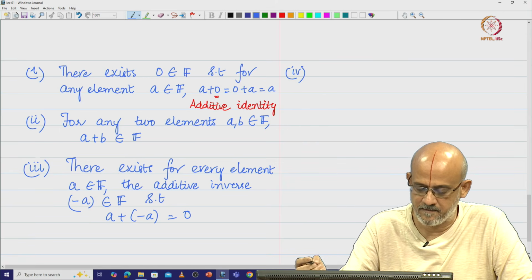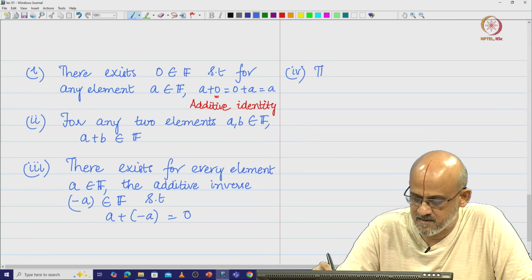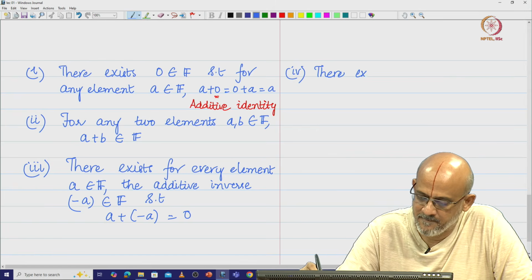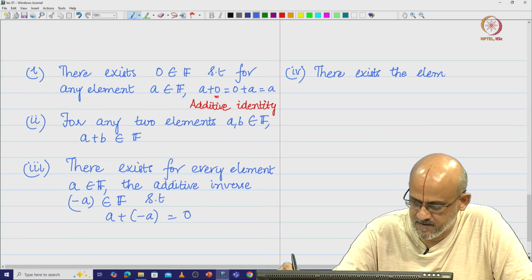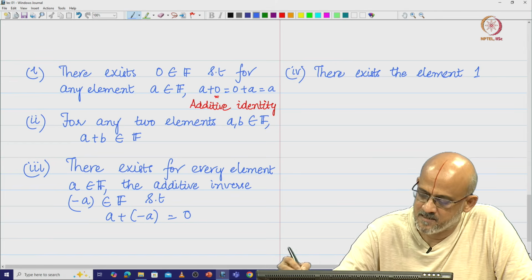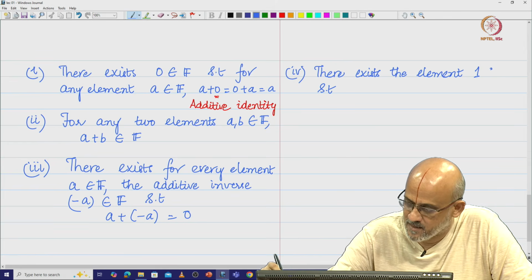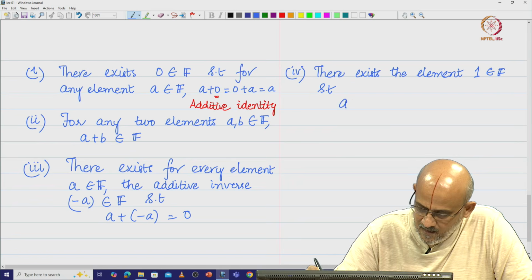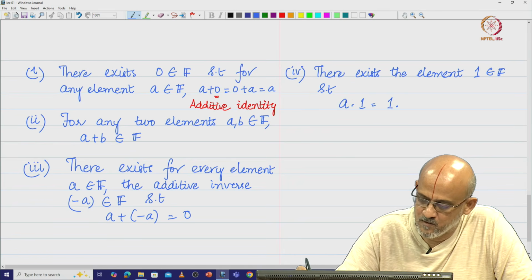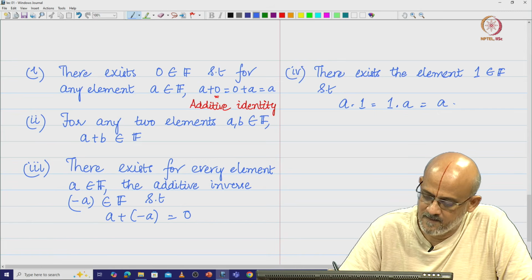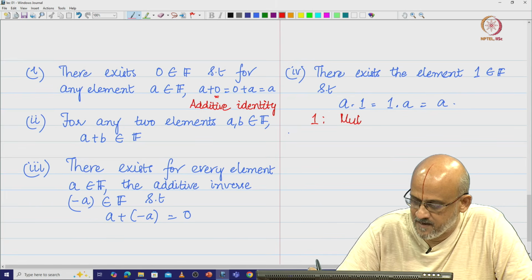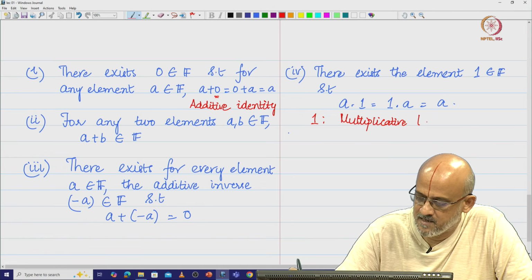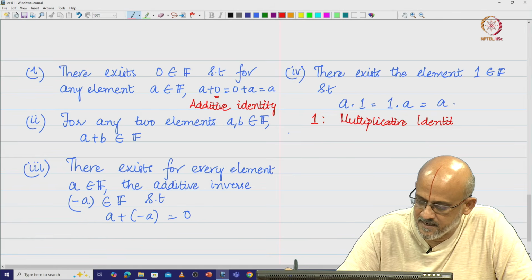And then we are going to take this fourth property where we say that there exists the element 1 in the field such that A into 1 is equal to 1 into A is equal to A. Then we are going to say that 1 is called the multiplicative identity element, multiplicative identity.